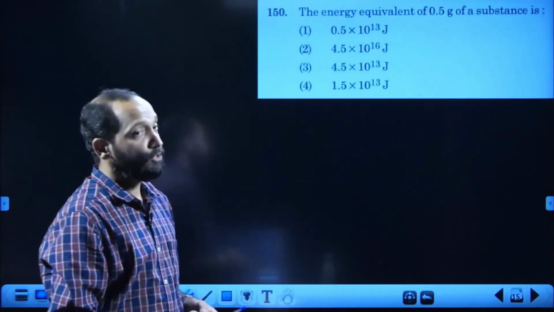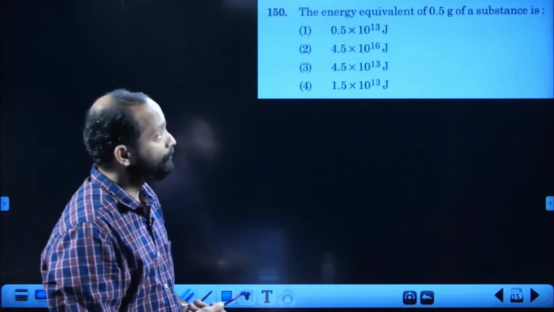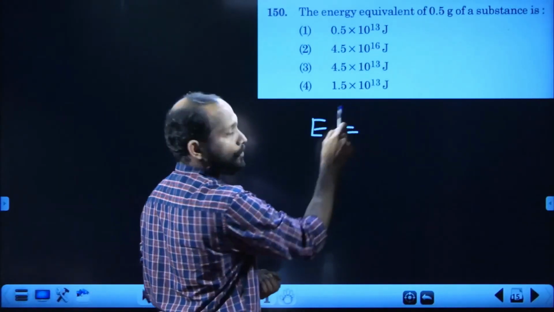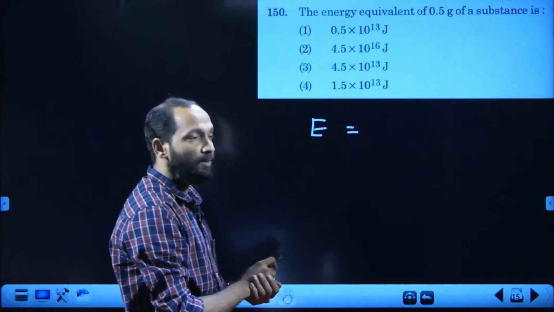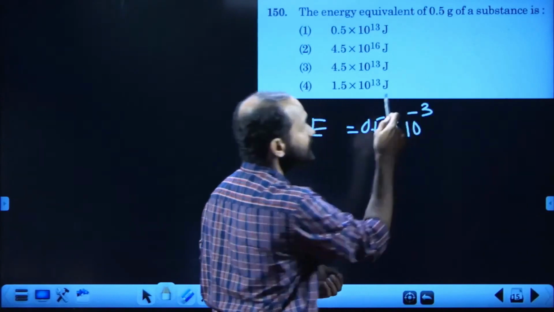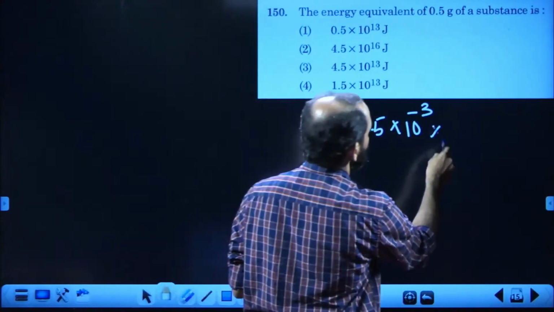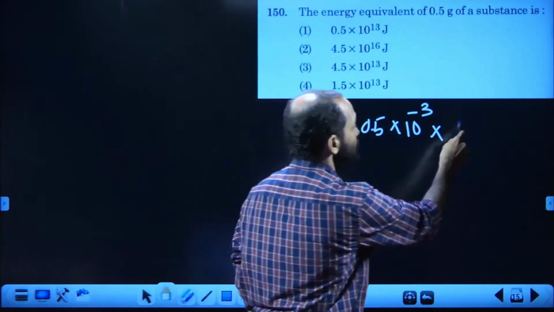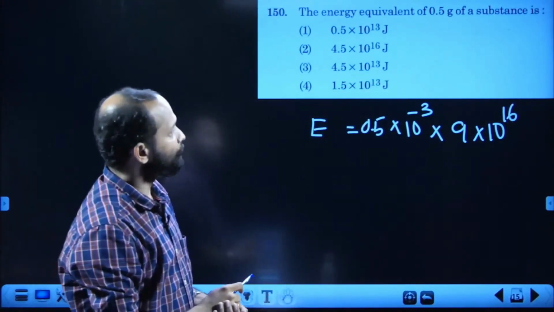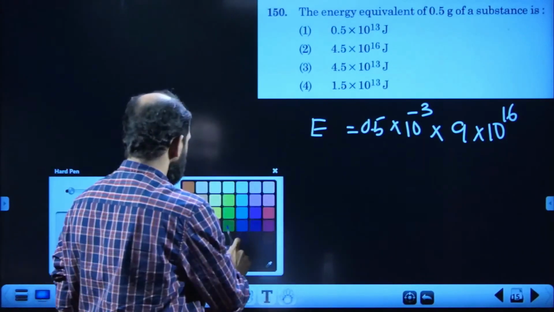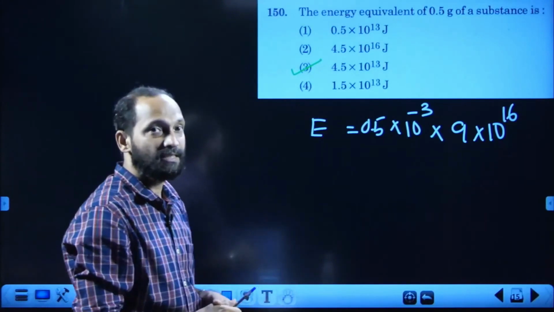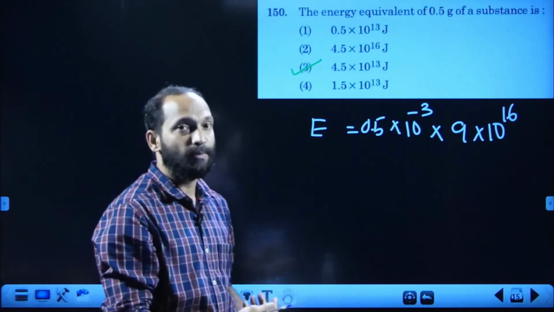The energy equivalent of 0.5 gram of a substance is, okay, the energy E is equal to delta m c square from Einstein's mass energy equivalence, that is 0.5 into 10 power minus 3 into 3 into 10 raised to 8 whole square, that is 9 into 10 raised to 16. So it must be 4.5 into 10 power 13. The answer must be the third option. Confusing options are there, they have set. So many students may have made mistakes.